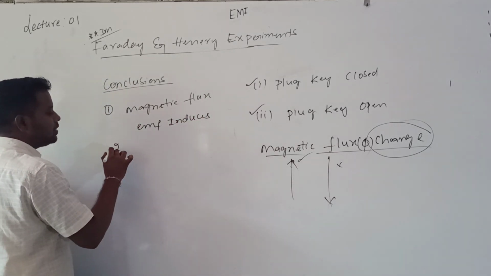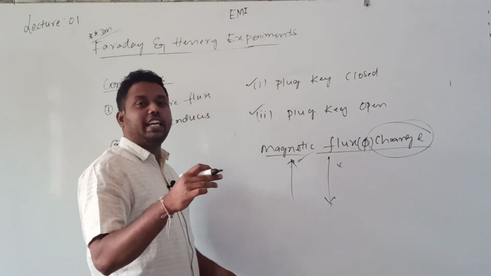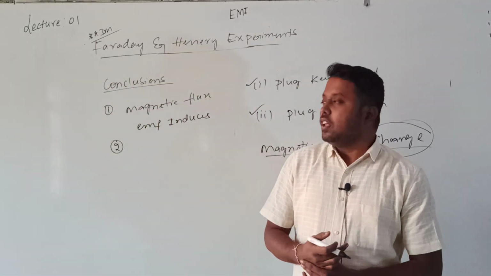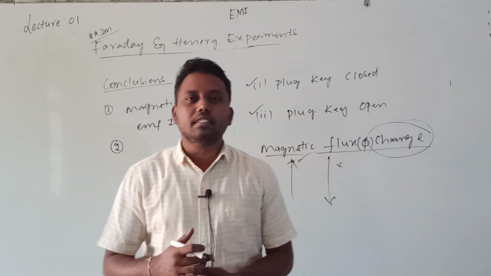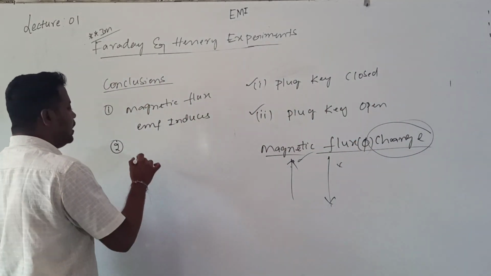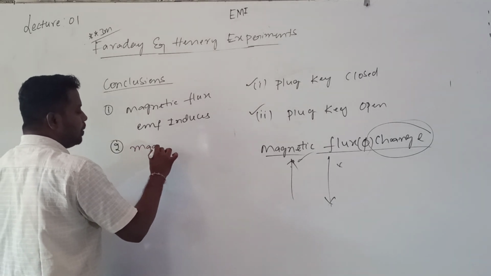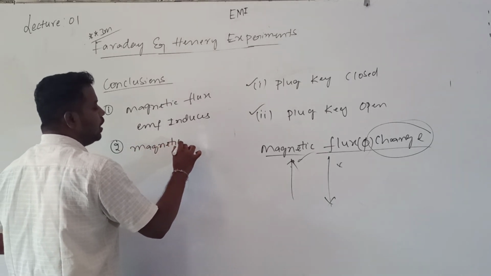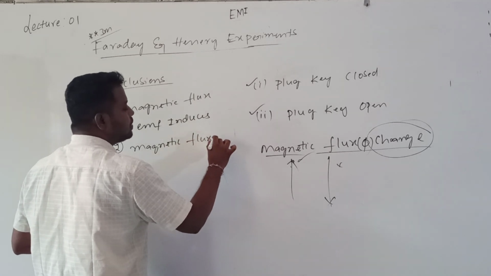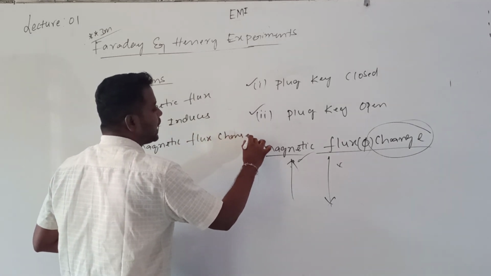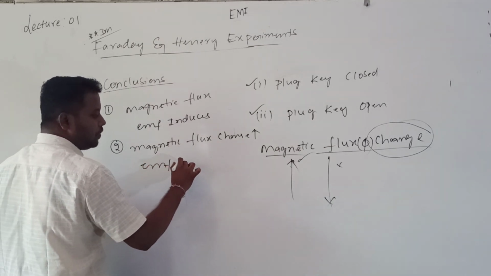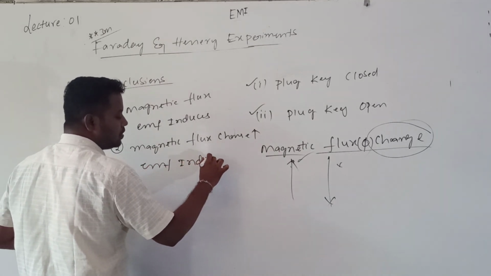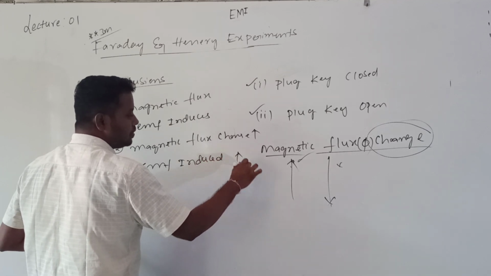The second conclusion is, if the change in magnetic flux is more, the induced EMF is also more.